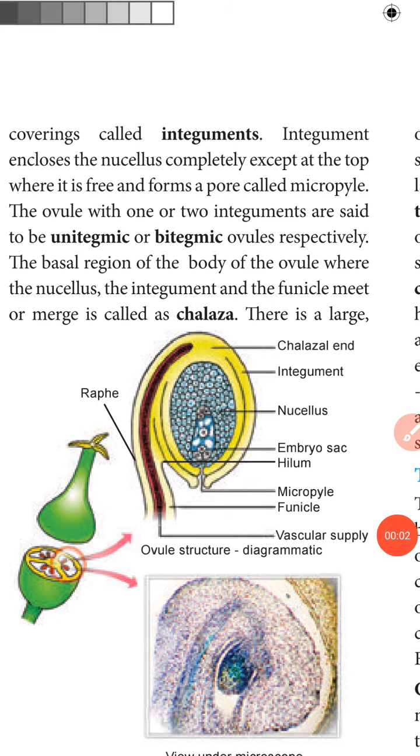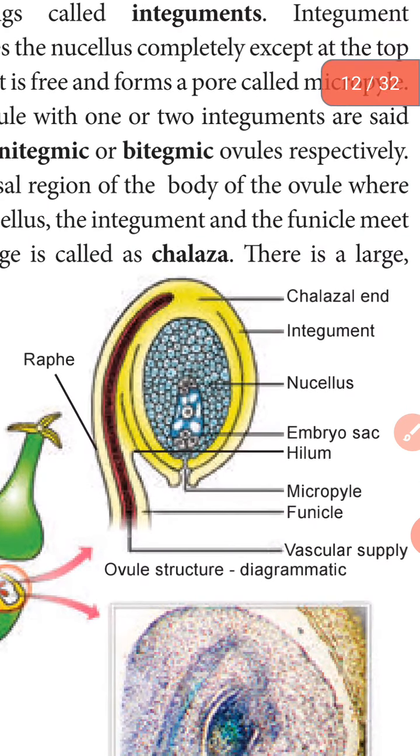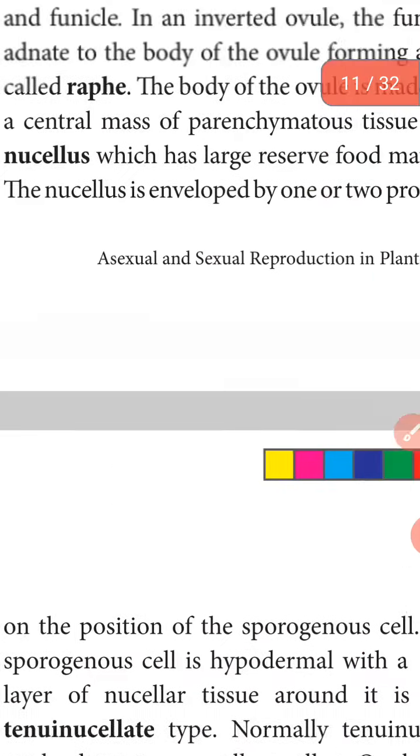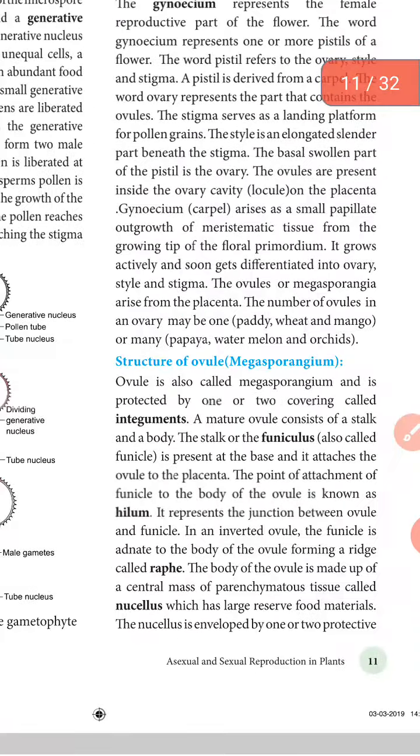Very important, 5 mark: structure of ovule. The structure of ovule reveals the parts: micropyle, embryo sac, nucellus, integument and chalazal end. The protective tissue is the parenchymatous nucellus, covered by the layer of integument, surrounded by a stalk portion. The raphe is a part of the ovule. The ovule is also known as a megasporangium.